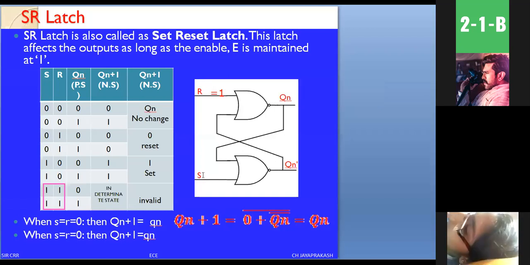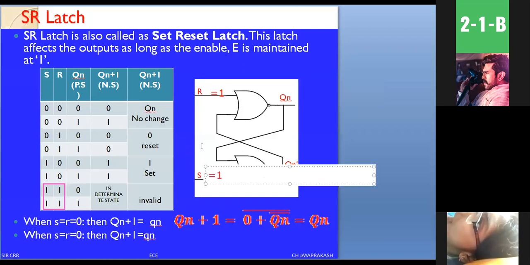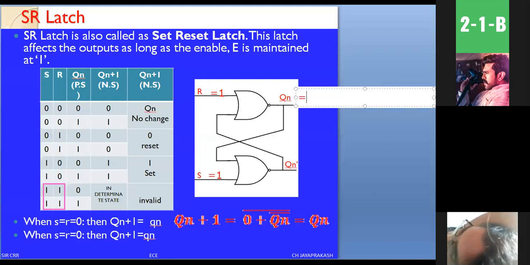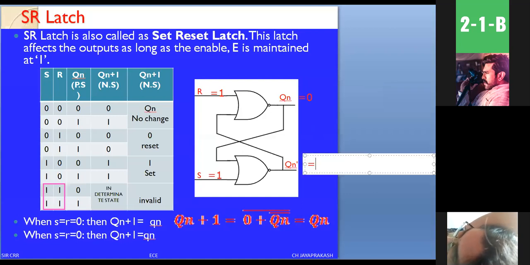S equals 1 and R equals 1. Both the NOR gate outputs are trying to reach a value. If any one input is 1, the output is 0. The output Qn equals 0, and Qn bar will be 0, which is not practically possible as per the theory. And in theory, for a NOR gate, if the input is 1, the output is 0. Therefore, Qn and Qn bar are both trying to get the output as 0, which is called the indeterminate state. This state is not allowed, and this state is called an invalid state.